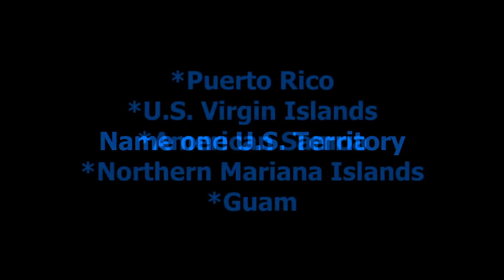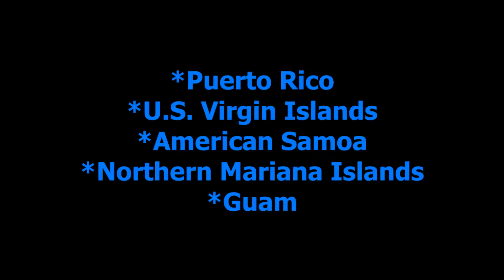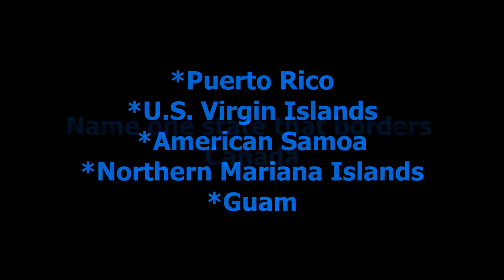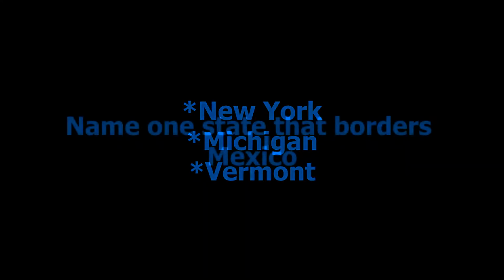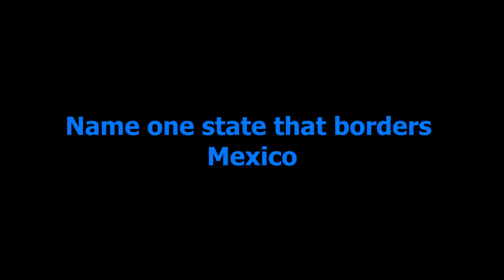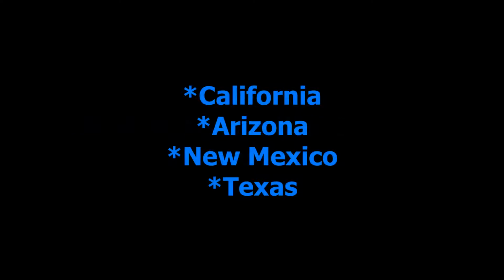Name one U.S. territory. Puerto Rico, U.S. Virgin Islands, American Samoa, Northern Mariana Islands, Guam. Name one state that borders Canada. New York, Michigan, Vermont. Name one state that borders Mexico. California, Arizona, New Mexico, Texas.